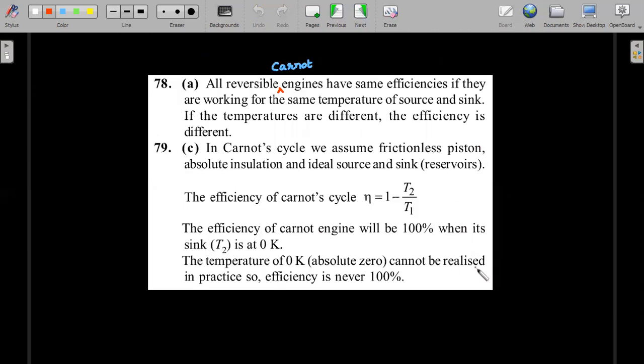So these are the solutions for it. I hope you can go through that. All reversible Carnot engines have the same efficiencies if their working temperatures, that T high and T low, are the same. Otherwise, all Carnot engines don't have the same efficiency. Okay, so also option C is correct for the 79th question.